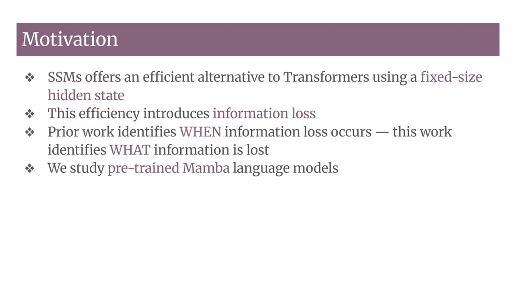State-space models, or SSMs, are a promising alternative to transformers for language modeling because they use a fixed-size hidden state rather than growing memory with sequence length. But this fixed memory means the model must compress and inevitably lose some information when processing long sequences. While prior work has focused on when this information loss occurs, our work asks a different question. What kinds of information are lost in the hidden states of pre-trained Mamba language models?